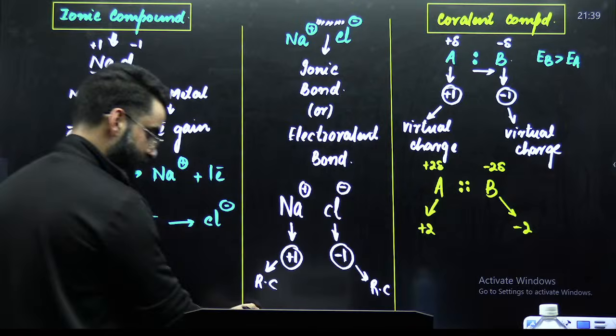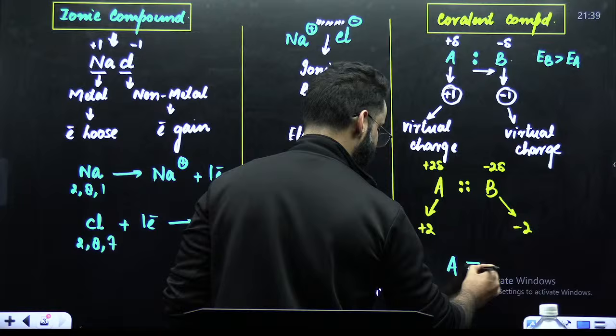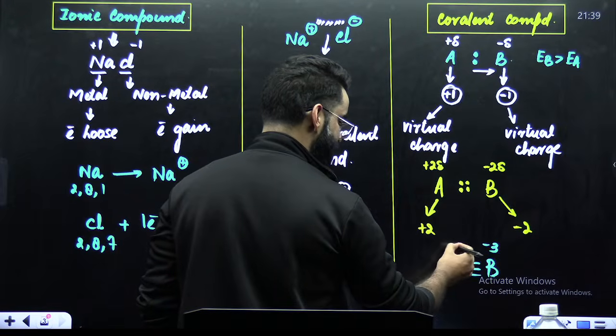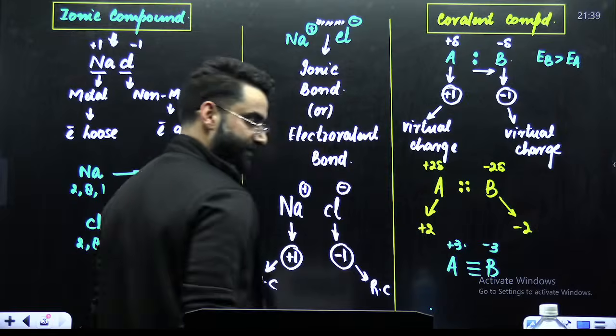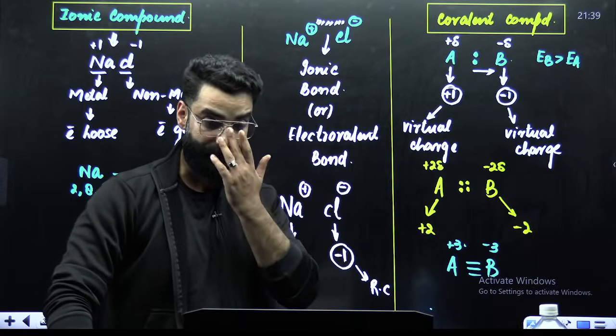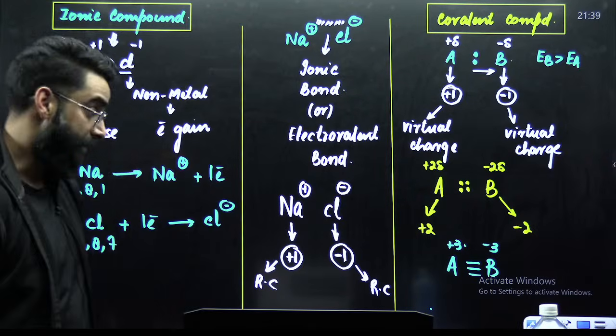Amazing. Now, guys, one more thing. For example, there is a triple bond between A and B. If there is a triple bond between A and B, I would say the oxidation state of B would be -3 and the oxidation state of A would be +3, because B is more electronegative. All the 3 electron pairs would be towards B. All right, let me take a few examples as well.